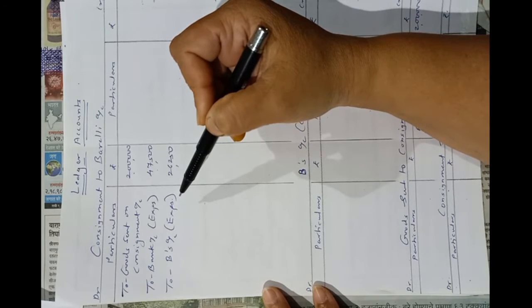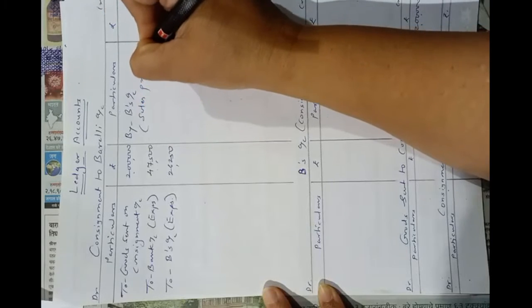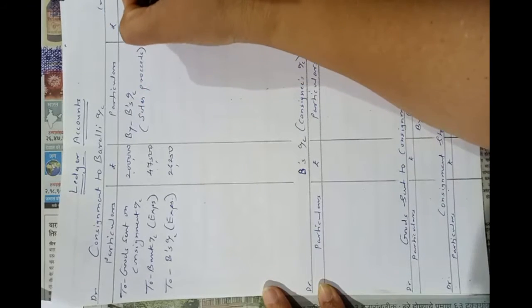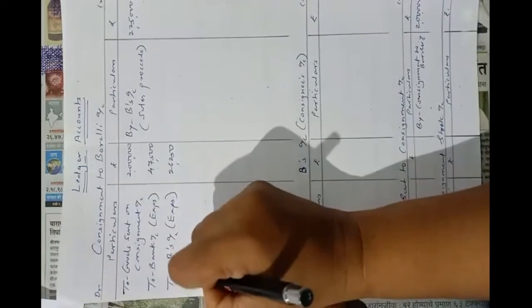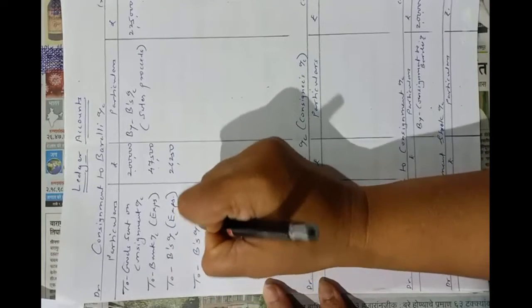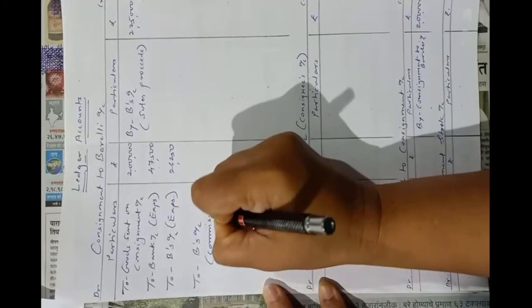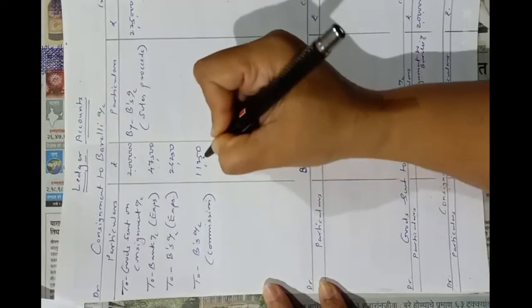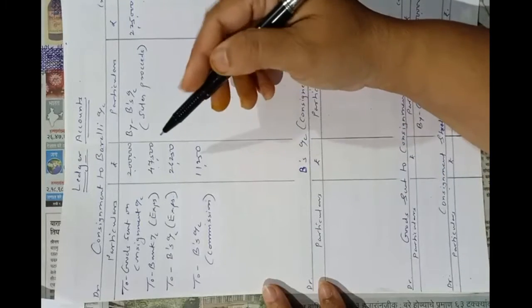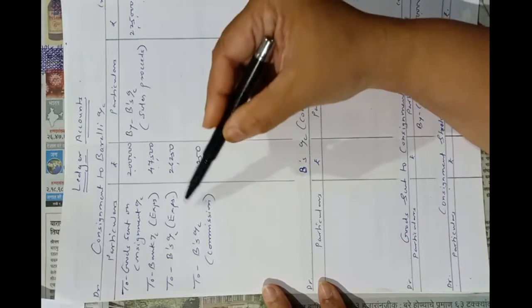Now we have to pass the entry of sales. So by B's account, sales proceeds 2,25,000. Now entry of commission to B's account. Commission we have calculated, 11,250. Okay. Now we will make the second posting of all these entries of B.